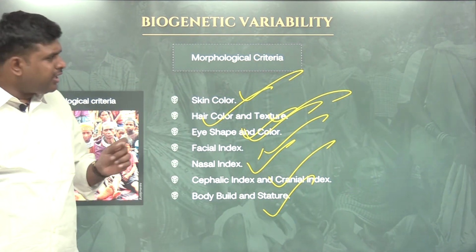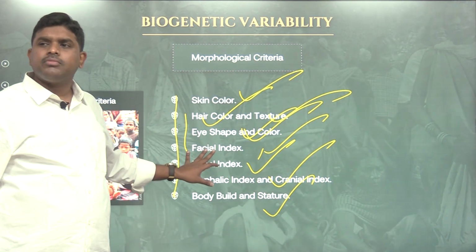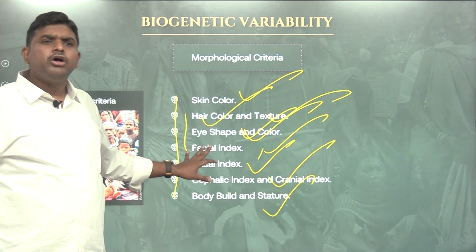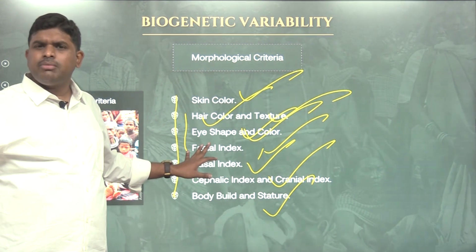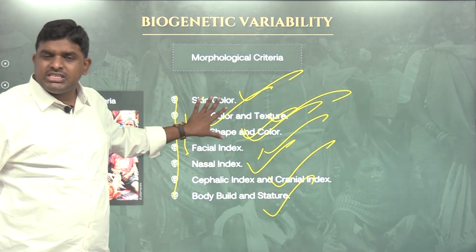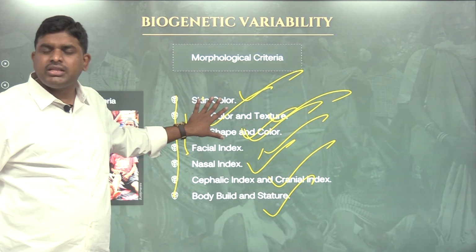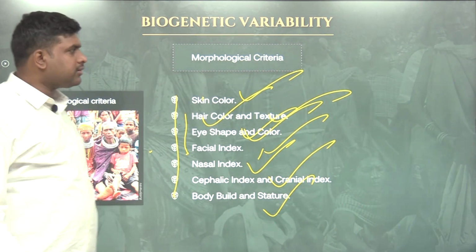Biogenetic variabilities. You tell me, my biology with these features, your biology with these features, are they the same? Not the same. Why not the same? Your gene is different from my gene. Your genes are variable, my genes are variable. So based upon the physical characteristics, we are going to classify the Indian tribes. That can also be called biogenetic variability.